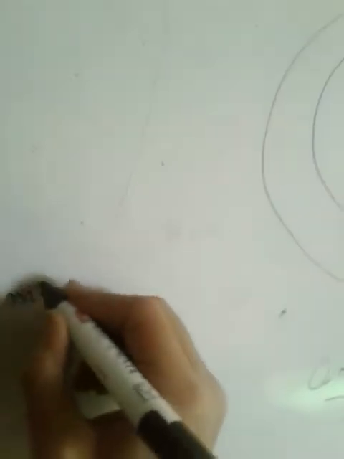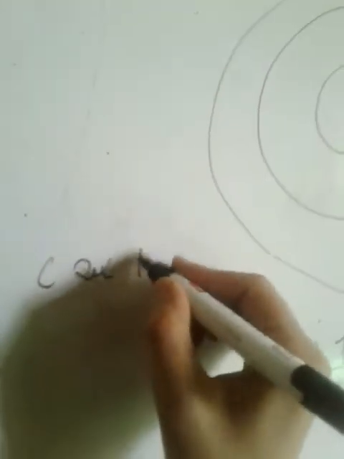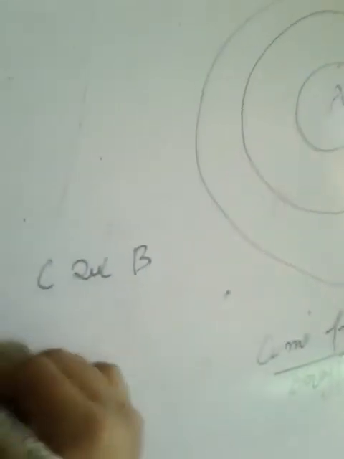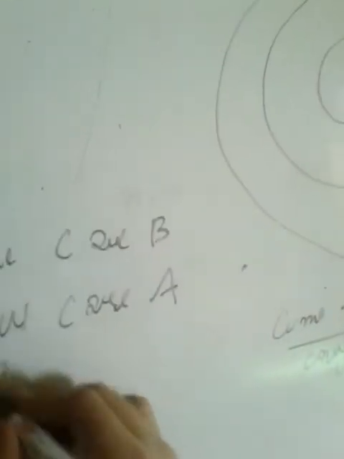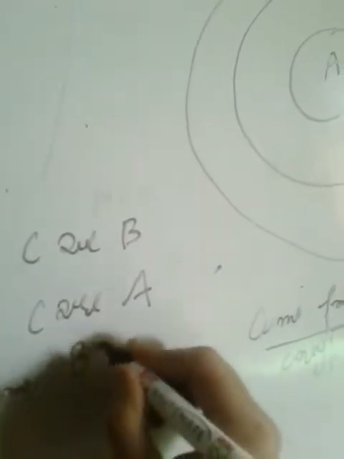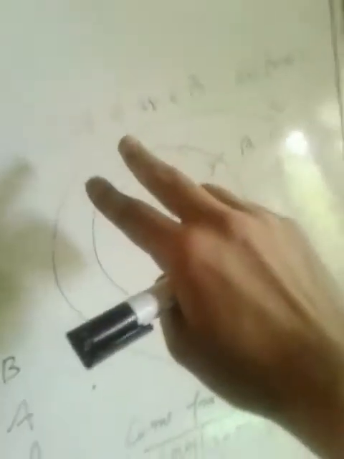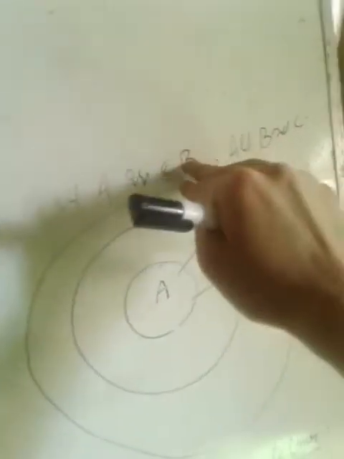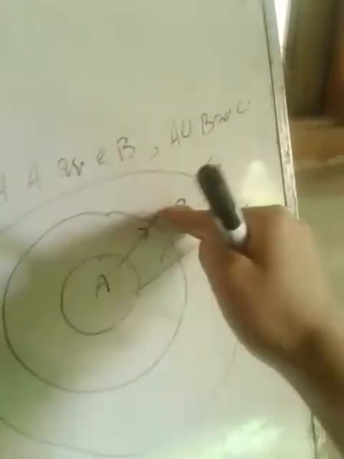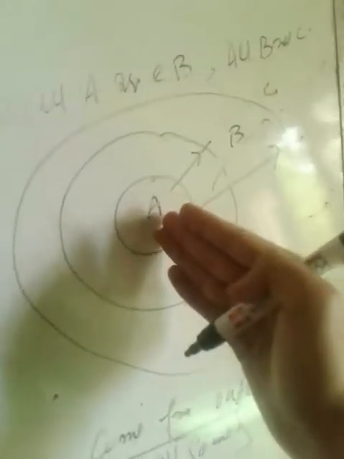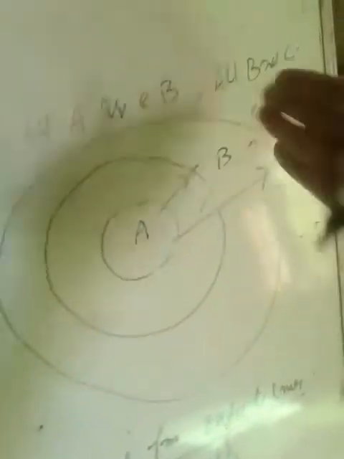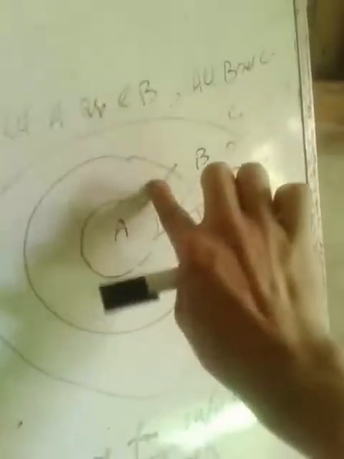For example, suppose the conclusions are: some C are B, all C are A, some B are A. The statements were all A are B, all B are C. What I told you is that when we move from inner to outer, all and some conclusions are true, and when we come from outer to inner, only some are true.